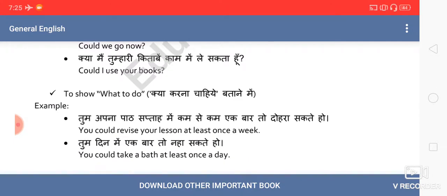We also use it for answering, to show what to do. You could revise your lesson at least once a week. So to answer for what we should do or what we must do.